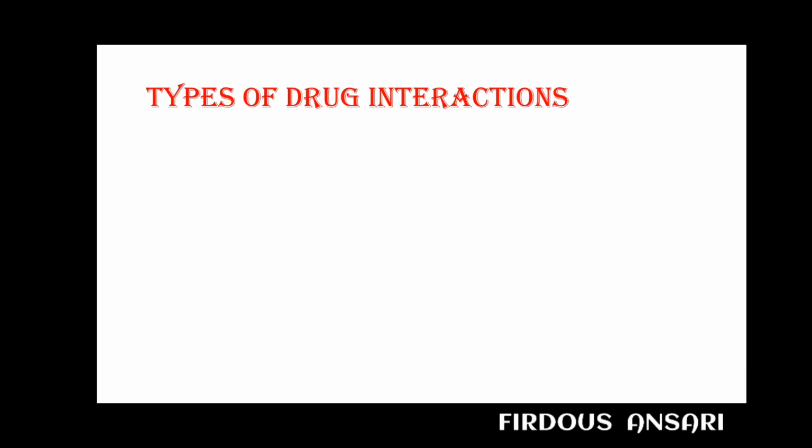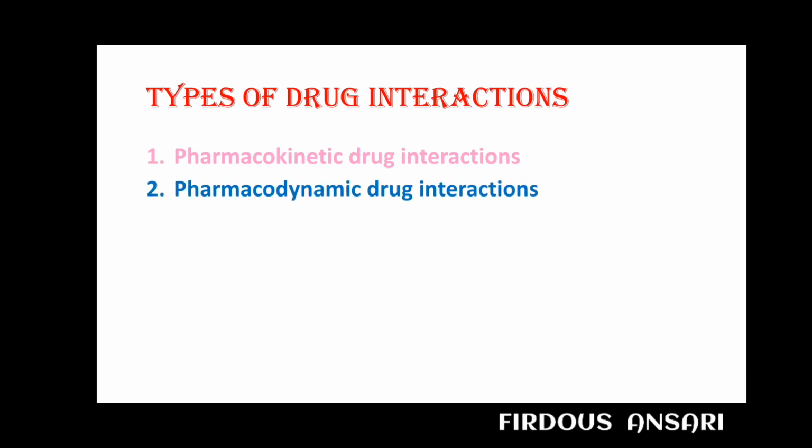Types of drug interaction. First of all, pharmacokinetic drug interaction. Drug interaction may cause an alteration in the pharmacokinetics of the drug due to an interaction in drug absorption, distribution, metabolism and excretion. Drug interaction can also be pharmacodynamic interaction at the receptor site, in which the competing drug potentiates or antagonizes the action of the first drug.